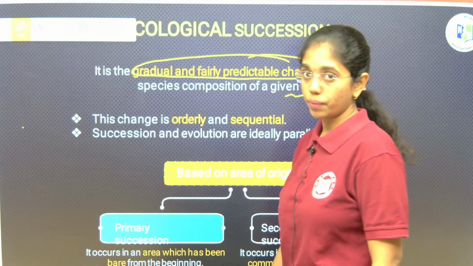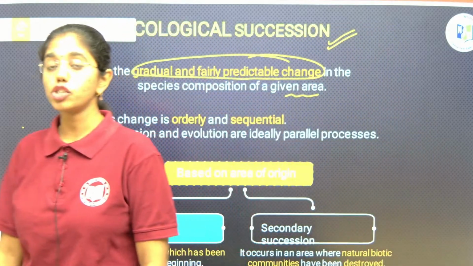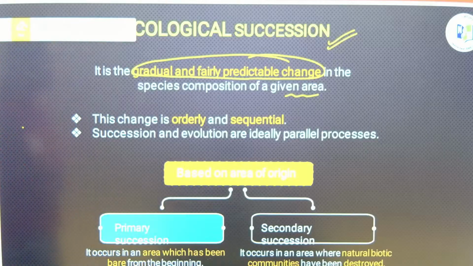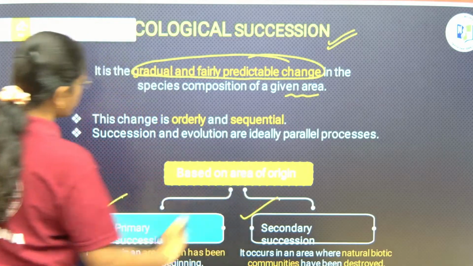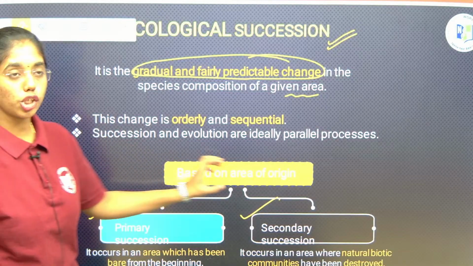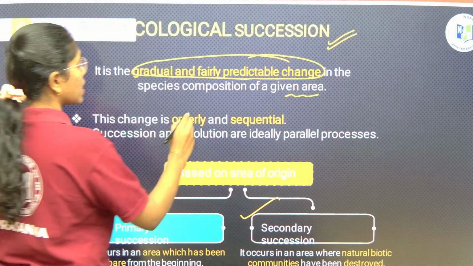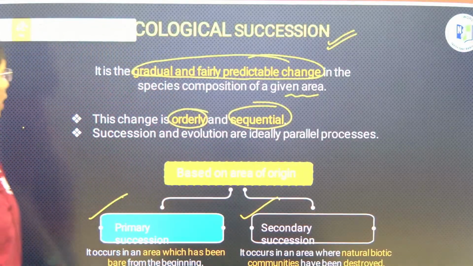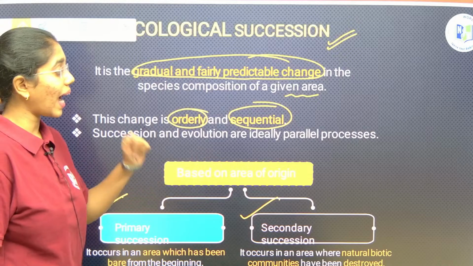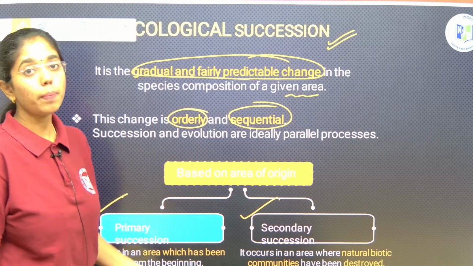Ecological succession. As we have discussed, based on the origin, it can be of two types. One is primary succession, second one is secondary succession. The complete succession process will take place in an orderly and sequential manner. So, succession and evolution are ideally parallel processes.